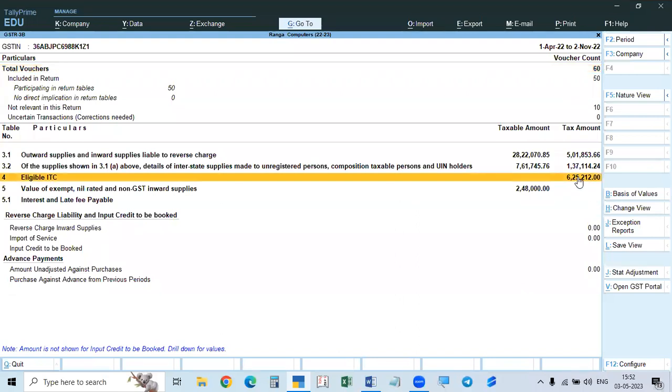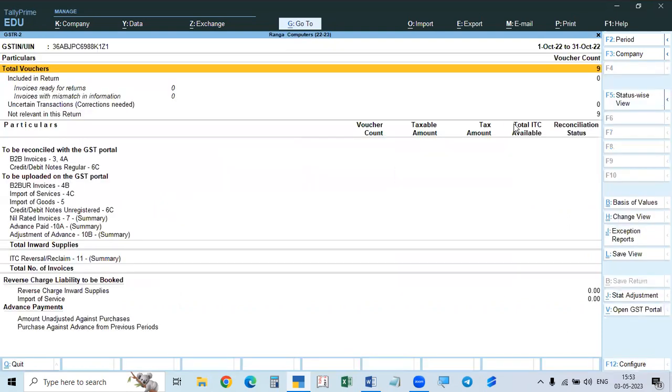So everything is carried. Like this, you have to rectify the uncertain transactions or mismatches. We have to solve them. Then all the mismatches and uncertain transactions will be 0. If it is 0, it means everything is correct. Now we can file the GSTR1 as well as GSTR3B. But GSTR2 is only for comparison. That is only for reconciliation with the GSTR2A and 2B, which are automatically generated in the portal on the basis of the GSTR1 filed by the suppliers. Okay. Now this is the thing.